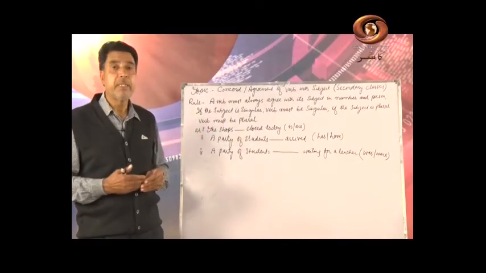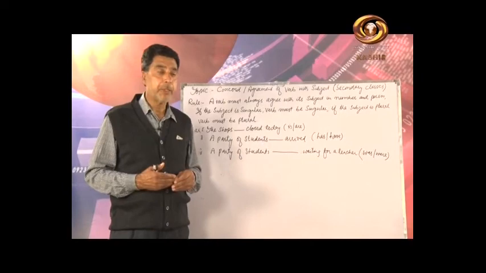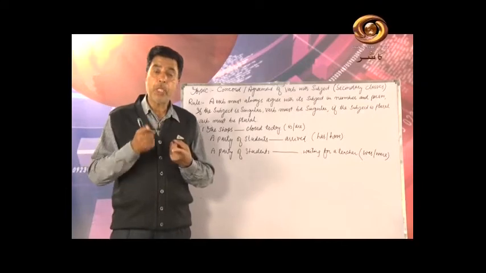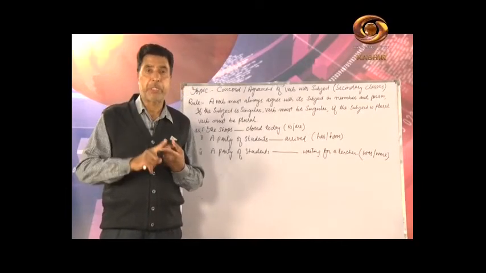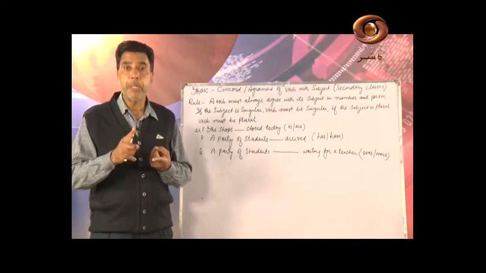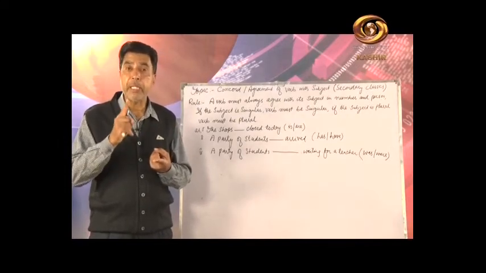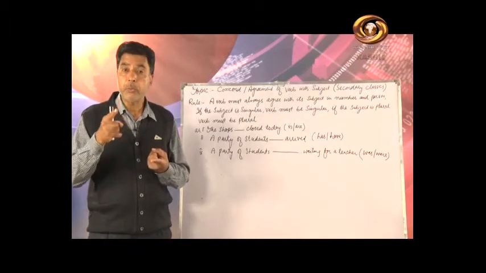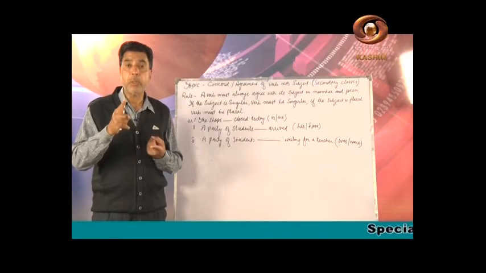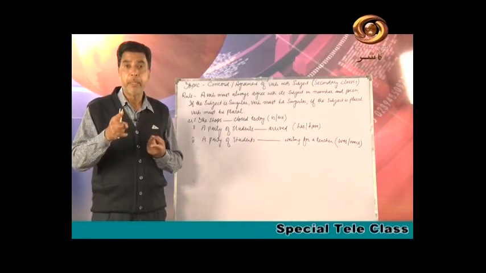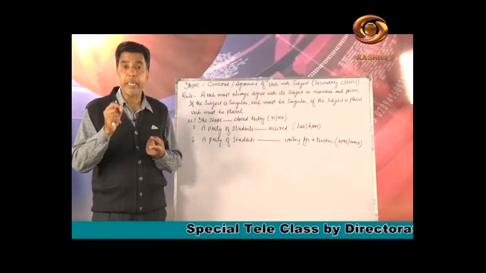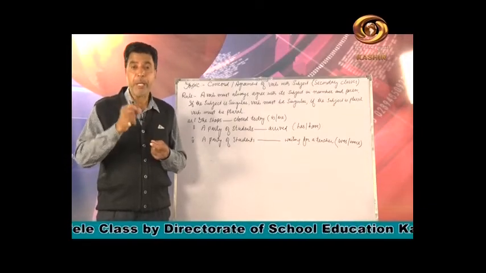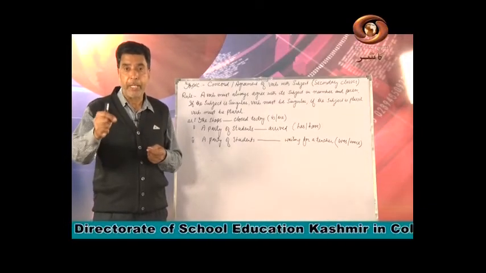I have given here an example first, but see the first rule first. A verb must always agree with its subject. This is the first rule. A verb must always agree with its subject. Please write it down, note it down, because later on you forget things. And these are the rules that when you keep in mind, when you read these or study these again and again, you will remember these rules. Keep your pens and copies ready to write.